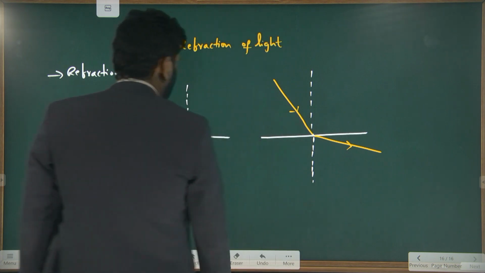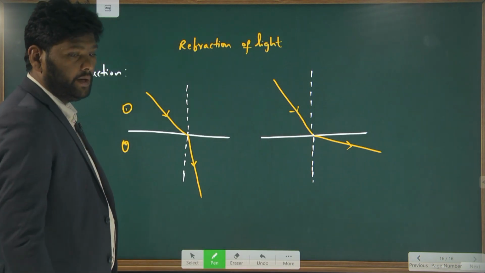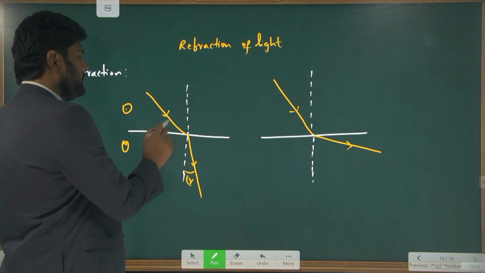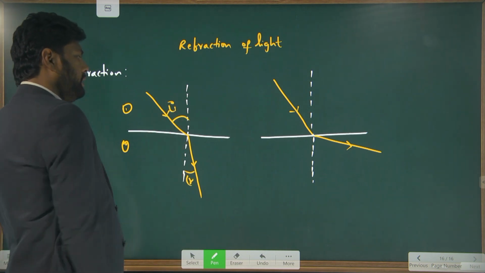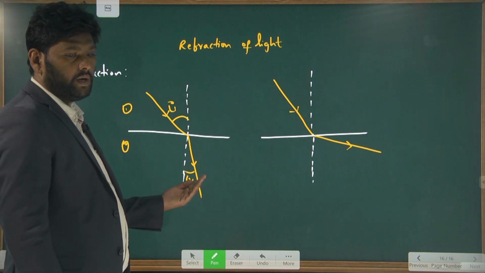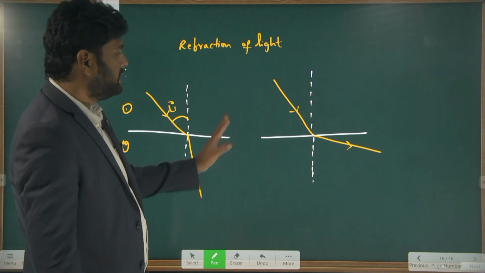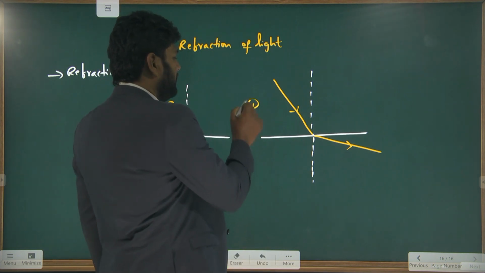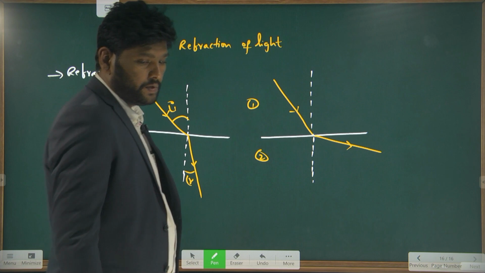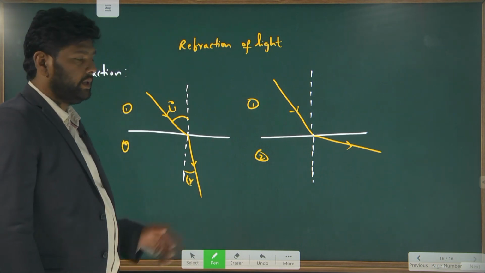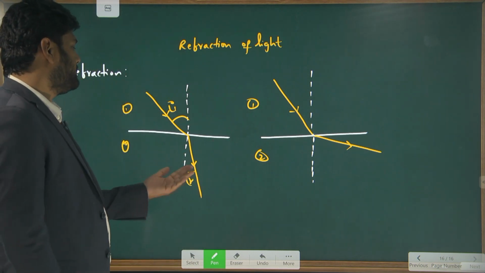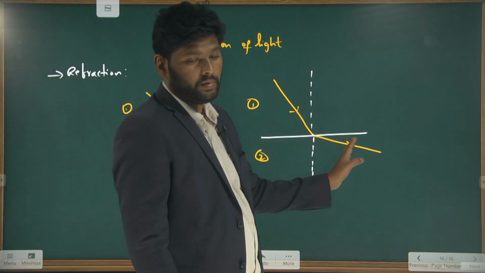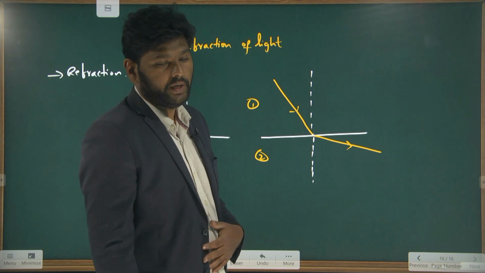So observe that in the first case the bending takes place towards the normal. Here this is the incident angle and this is the refracted angle. In the next case the bending happened away from the normal when it is traveling from one medium to another medium. Why does this change happen? Why is it bending towards the normal in this case and away from the normal in this case? It depends upon the mediums.